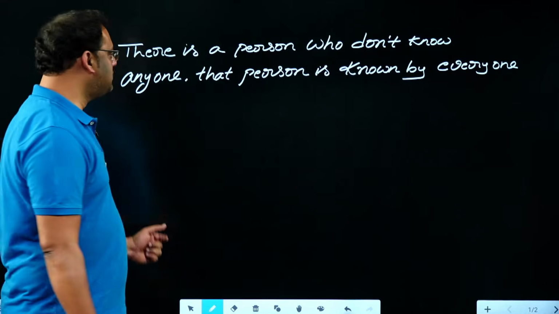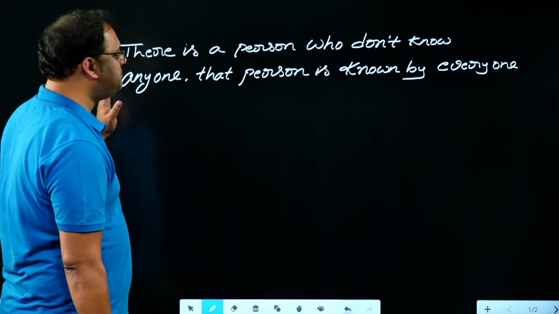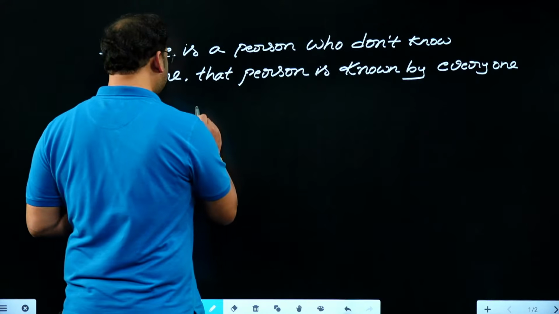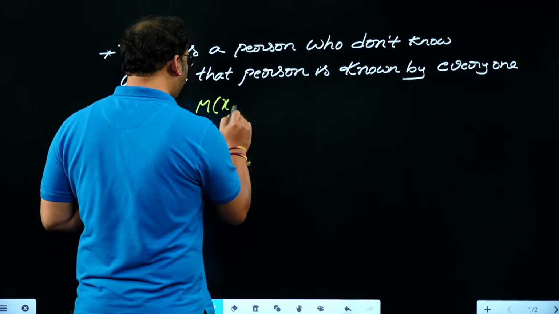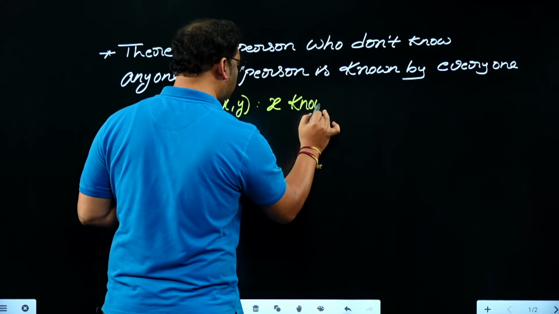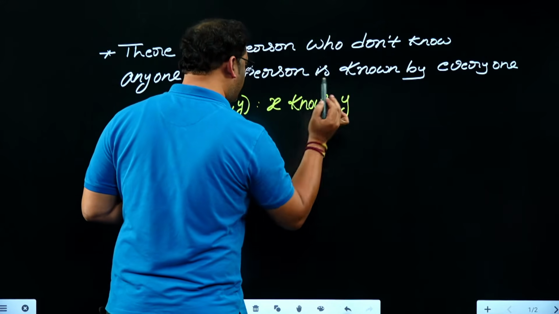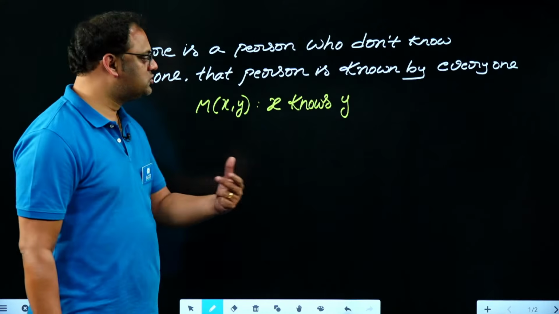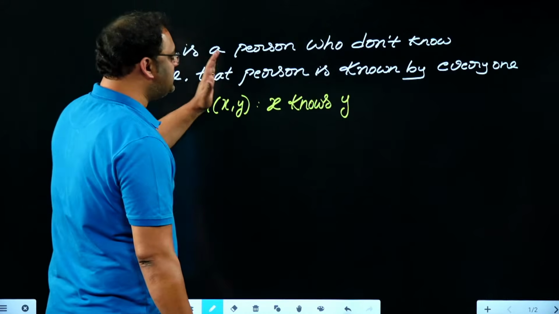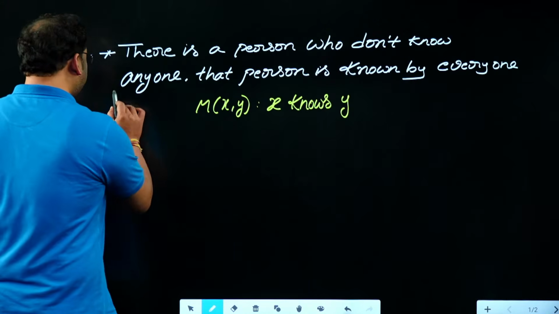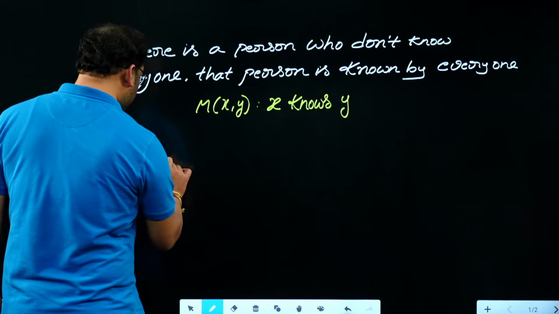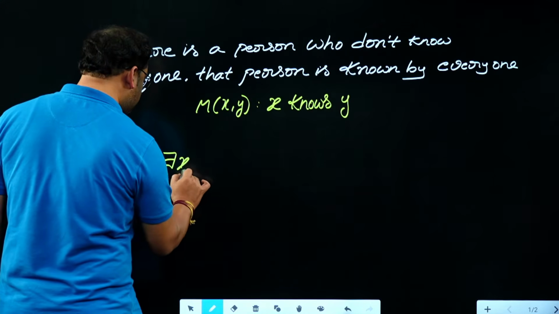Let me move on to this question. There is a predicate logic question. There is a person who does not know anyone, and they gave a statement like this. The predicate formula is M(x,y), which represents that x knows y. X knows y, which means that y is known by x, right? So there exists at least one person. The exact accurate predicate formula for this one is among the options available.